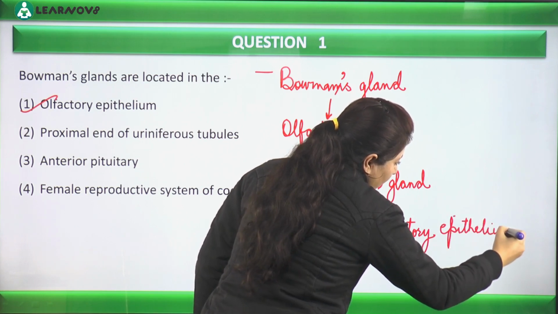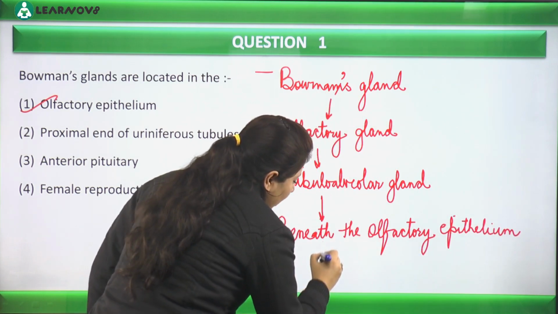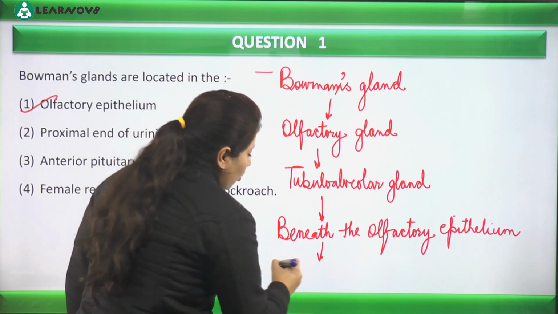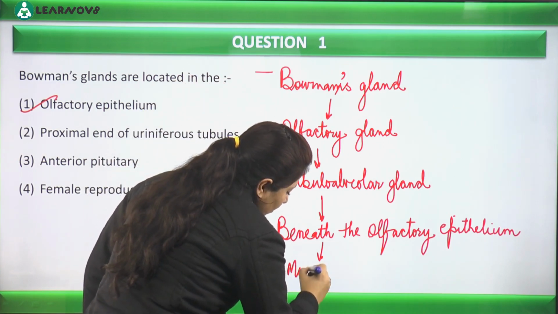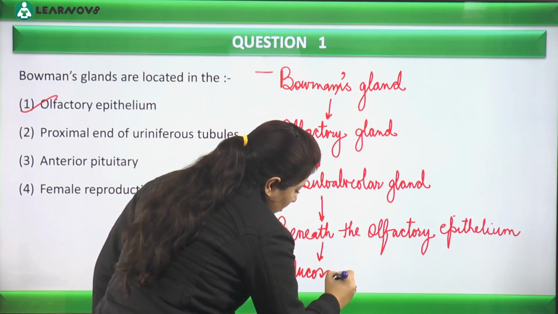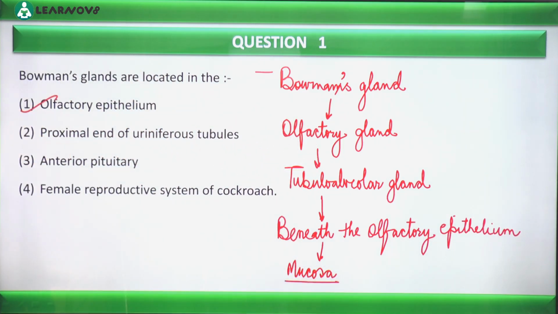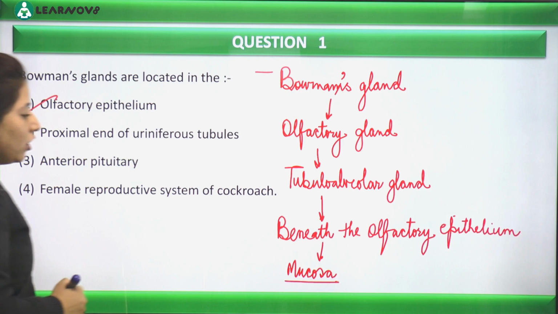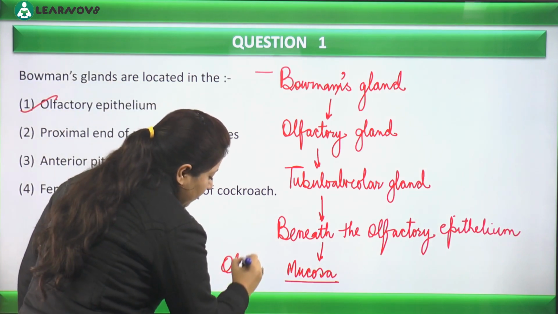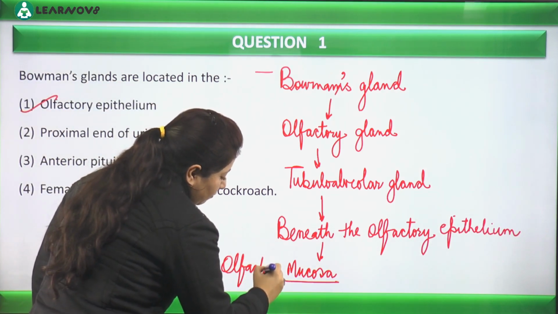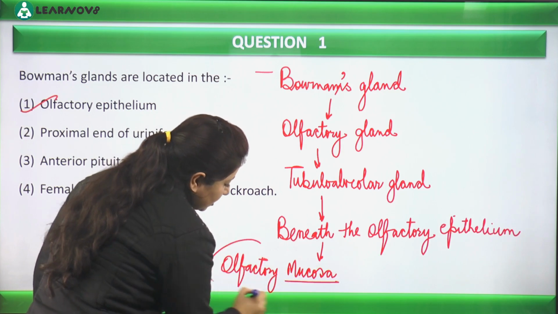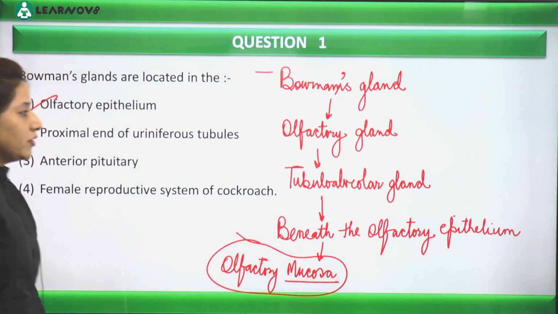Below the olfactory epithelium, we have a region that we call the mucosa. So we can say these are the nasal glands situated in the olfactory mucosa. This is their location.